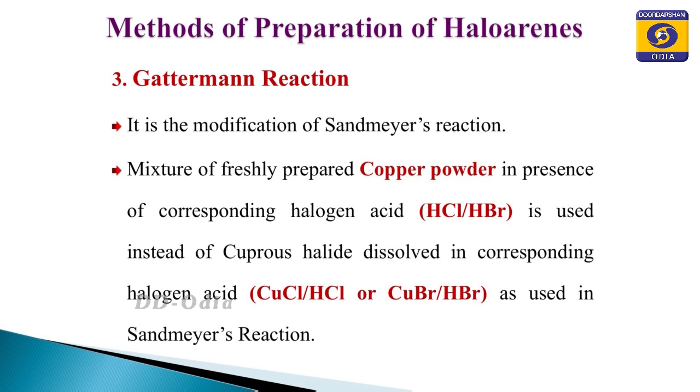In Sandmeyer reaction, we are using cuprous halide dissolved in the hydrogen halide or halogen acids, whereas in case of Gattermann reaction, instead of using the cuprous halide, we are using only copper powder. This is simply a modification of the Sandmeyer reaction, and a mixture of freshly prepared copper powder in the presence of the corresponding halogen acids is used for the preparation of haloarenes.